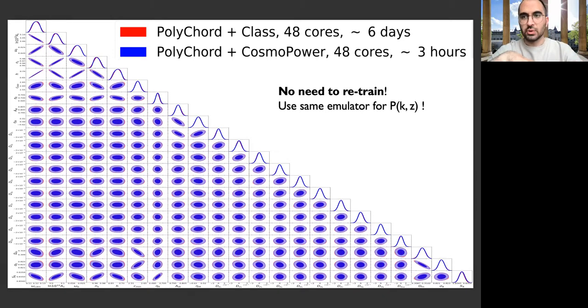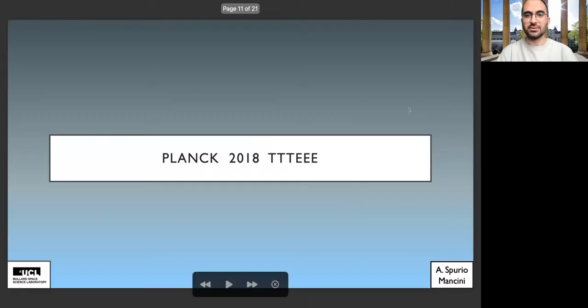All of the plots that I've shown you so far have been obtained using the same emulator for the matter power spectrum. And this is the advantage of using an emulator of the matter power spectrum versus, for example, the lensing C_ell, so we don't need to retrain if we change survey or we change details of how we model the data vector.